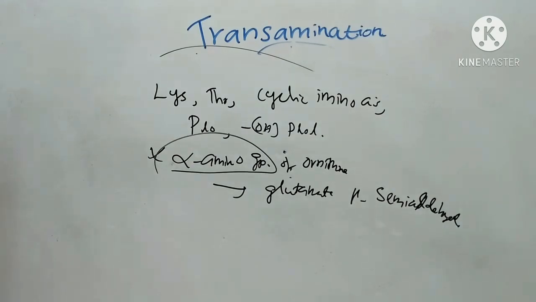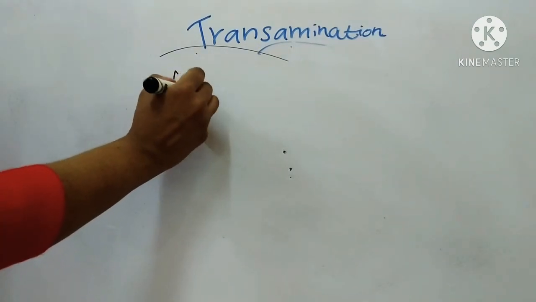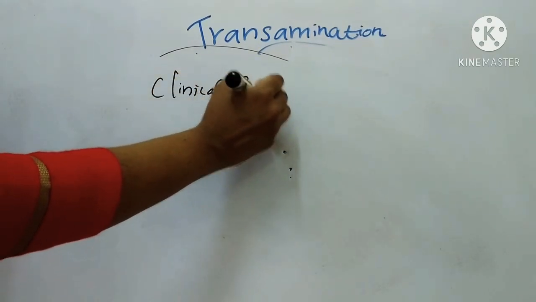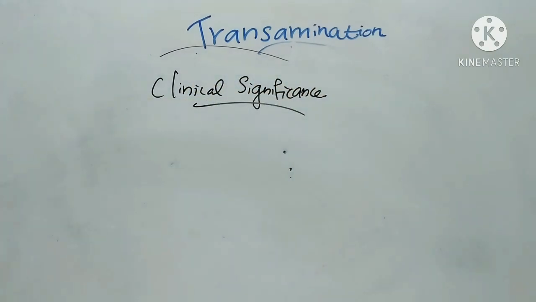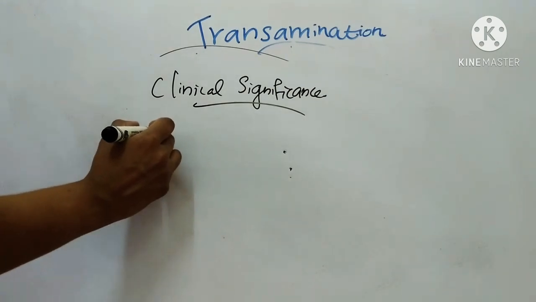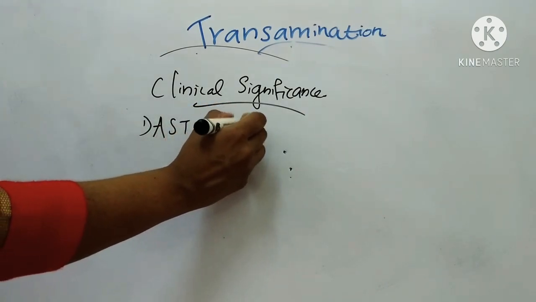Next we will see the clinical significance of transaminases. We already said that these two specific transaminases are of clinical importance, AST and ALT. First we will see AST or SGOT.